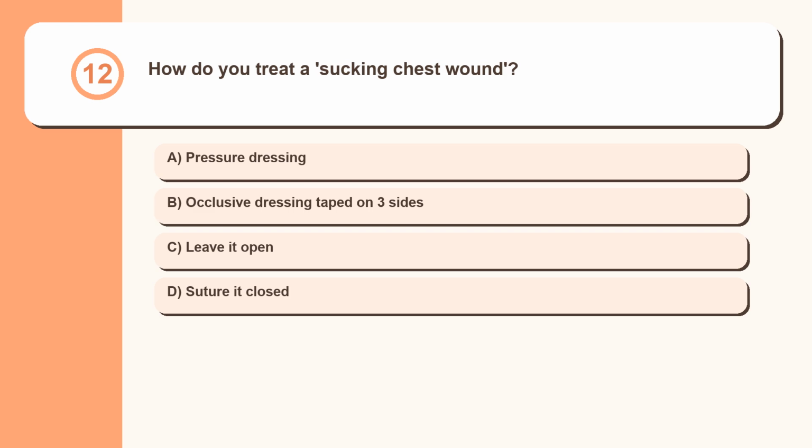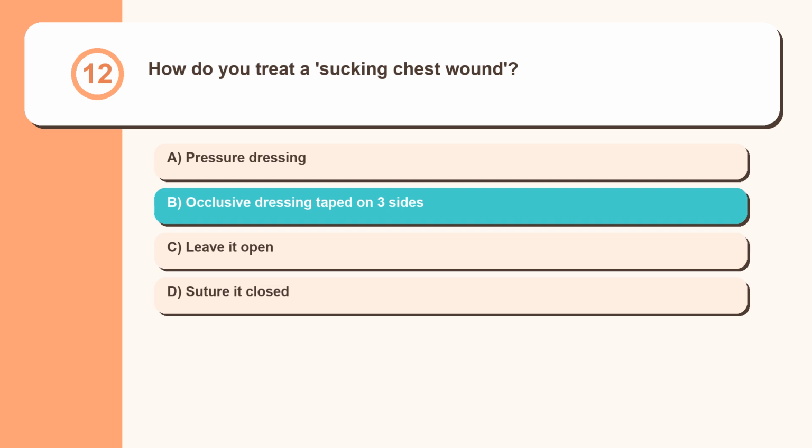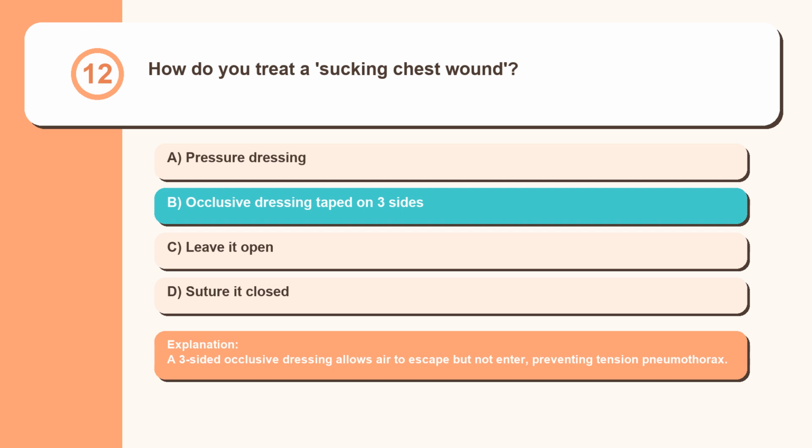Question 12. How do you treat a sucking chest wound? Pressure dressing. Occlusive dressing taped on 3 sides. Leave it open. Suture it closed. A 3-sided occlusive dressing allows air to escape but not enter, preventing tension pneumothorax.